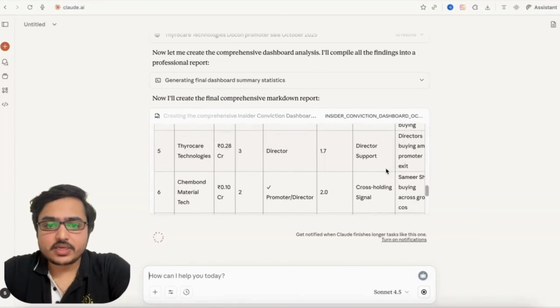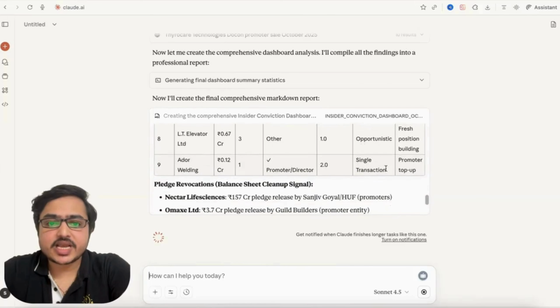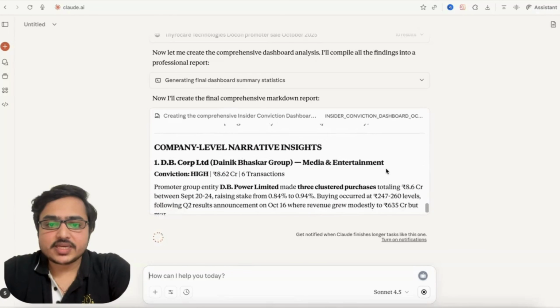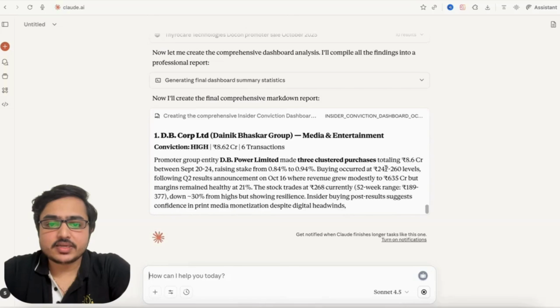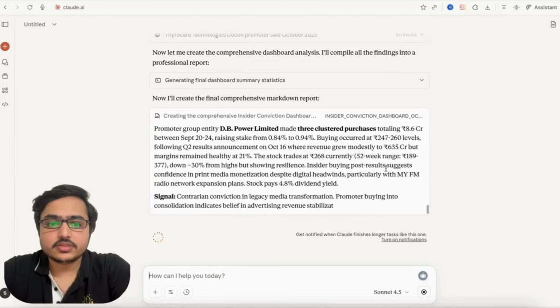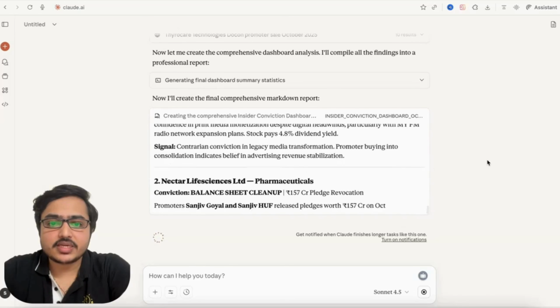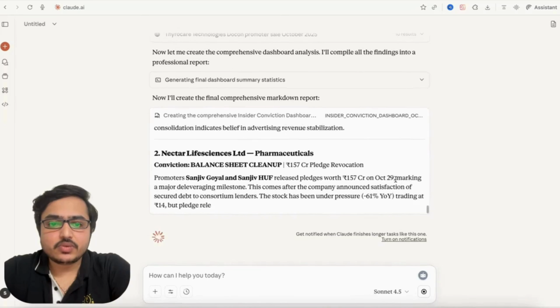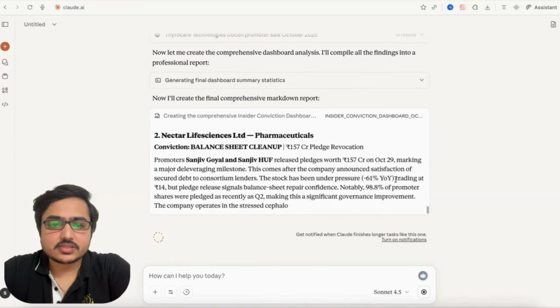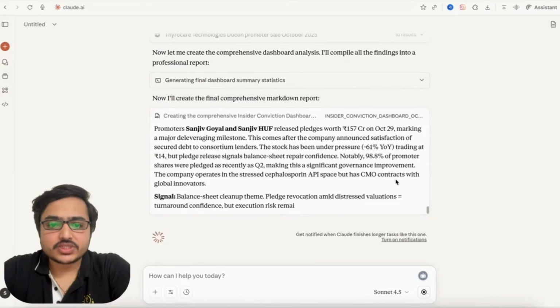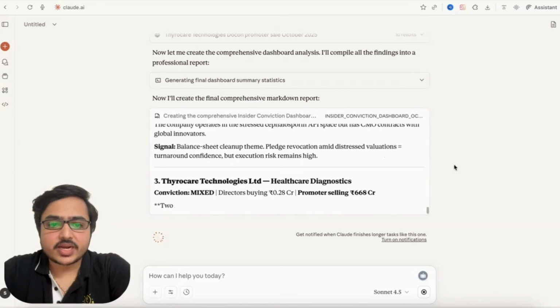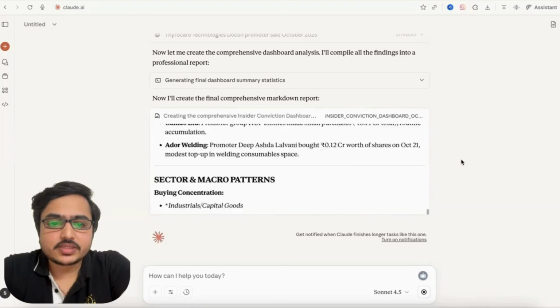So now the prompt has started generating this dashboard, right? First it has generated a table, and now for the nine stocks which it has generated, it is giving the details, the risk signals, conviction, what kind of transaction might have happened, and the signal.